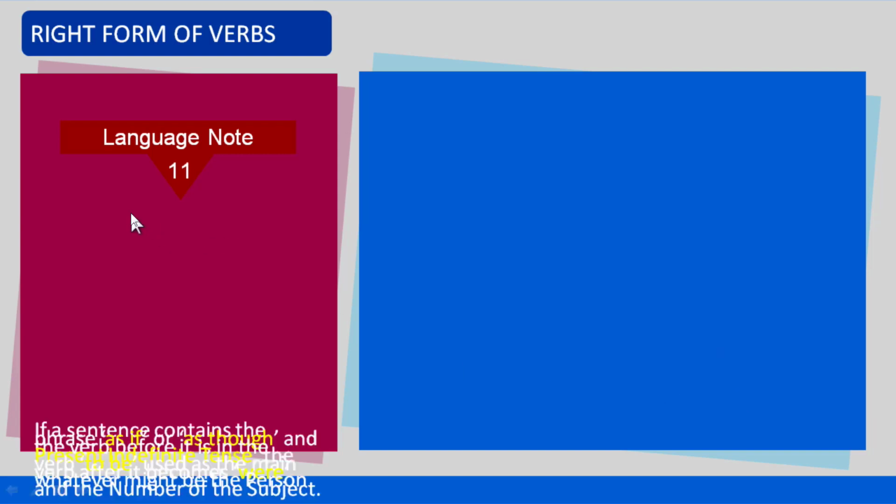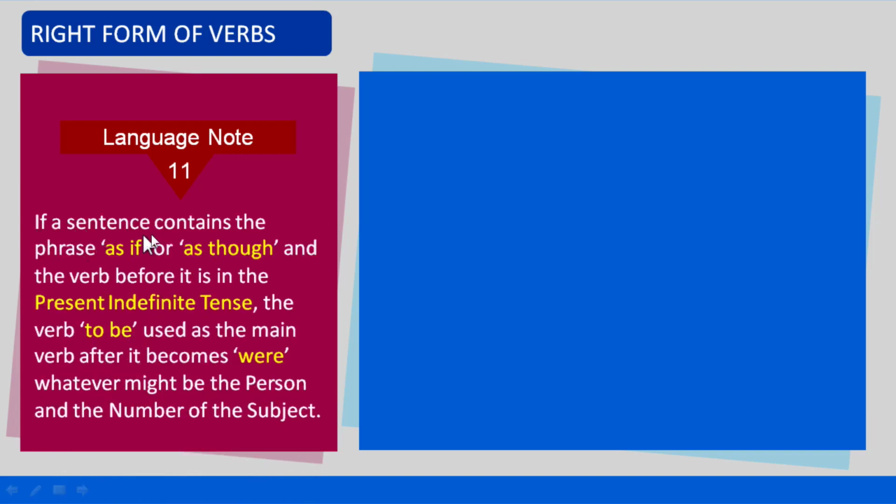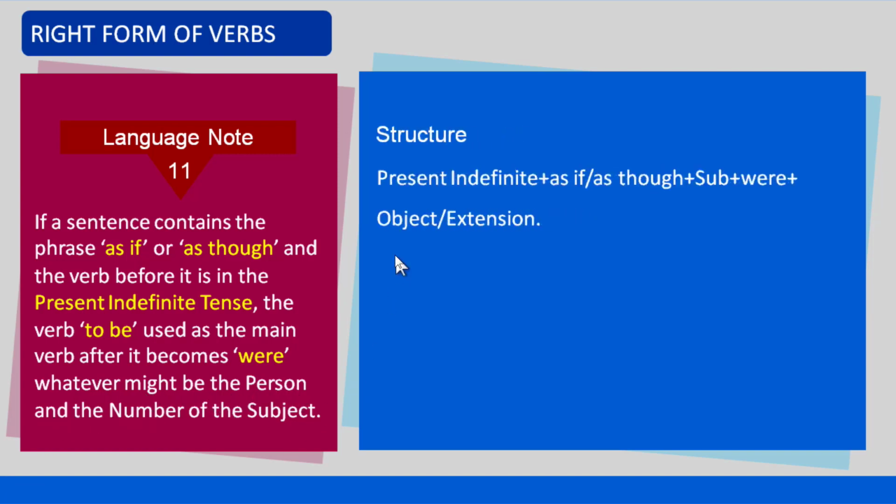Language note number 11. If a sentence contains the phrase as if or as though and the verb before it is in the present indefinite tense, the verb to be used as the main verb after it becomes were, whatever might be the person and the number of the subject.